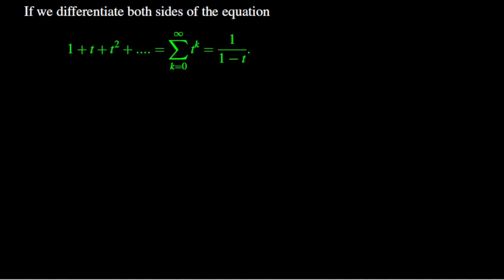Let us compute the expectation of X. Remark that the standard geometric series with ratio t converges absolutely to the quantity 1 over 1 minus t as long as the absolute value of t is strictly less than 1. When we differentiate this geometric series, we see that the series of derivatives that has leading term k times t to the power k minus 1 converges to the derivative of the sum, which is the fraction 1 over the quantity 1 minus t squared. We will use the series of derivatives of the geometric series to compute the expectation of our random variable X.